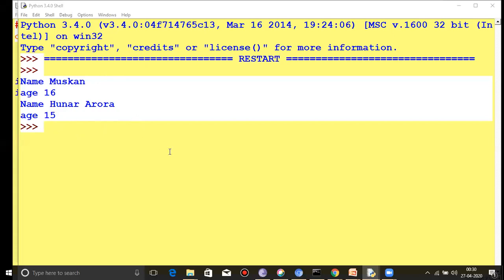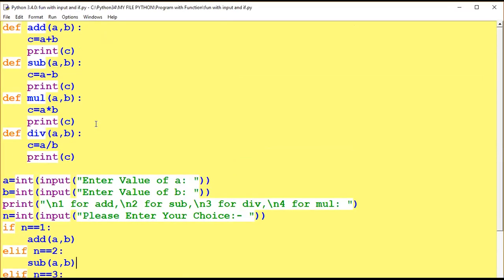So try small programs by using functions. Recursion function is not difficult, it is the same as what you have done, but you have to declare it with a function. So this is another example I am showing you. Here def is a keyword, add is the function, a and b I am giving as arguments here, and c equal a plus b, print c. This is a small calculator you have done as a normal program. I am using it with def.